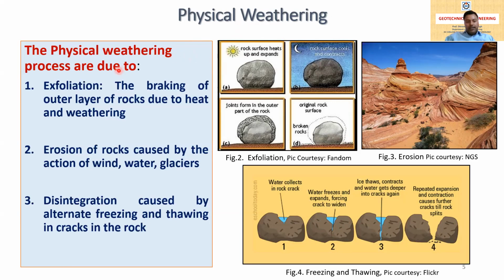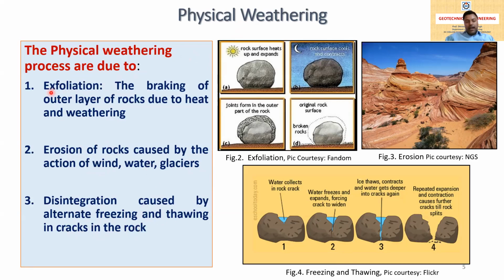Physical weathering processes are generally due to exfoliation, erosion of rock caused by the action of wind, water and glaciers, and disintegration caused by alternate freezing and thawing in cracks in the rock.